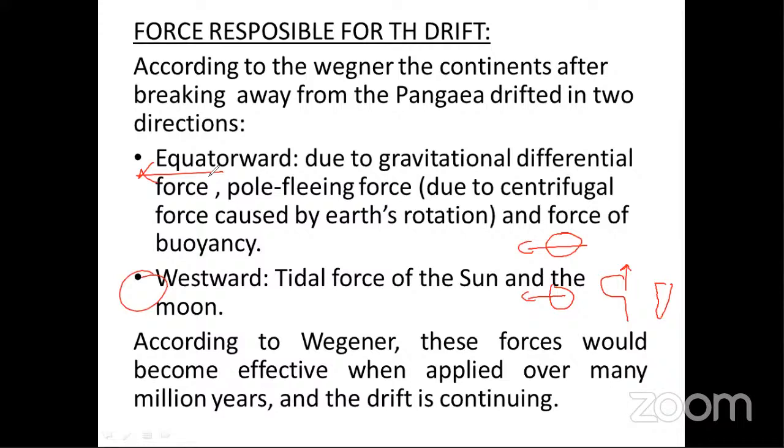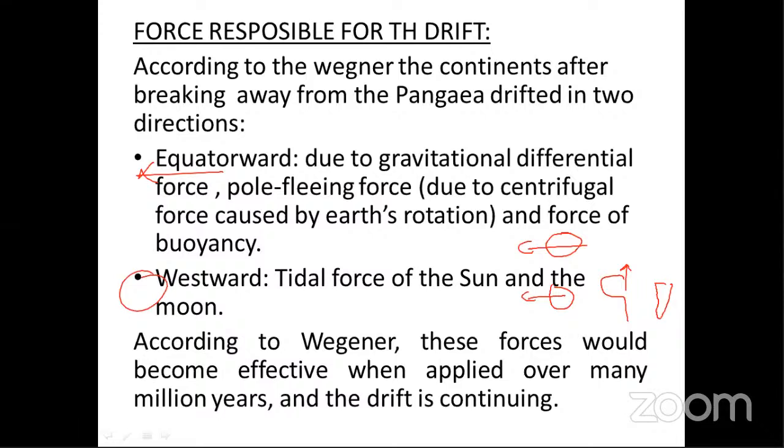He said that our Earth is not a perfectly spherical body; it's an oblate spheroid or geoid shape, because the Earth's equatorial part bulges more. So most of the gravity force is applied toward the equator, and the continents were drifting toward the equator. Again, this was not a strong logic behind applying such a type of force. So, gravitational